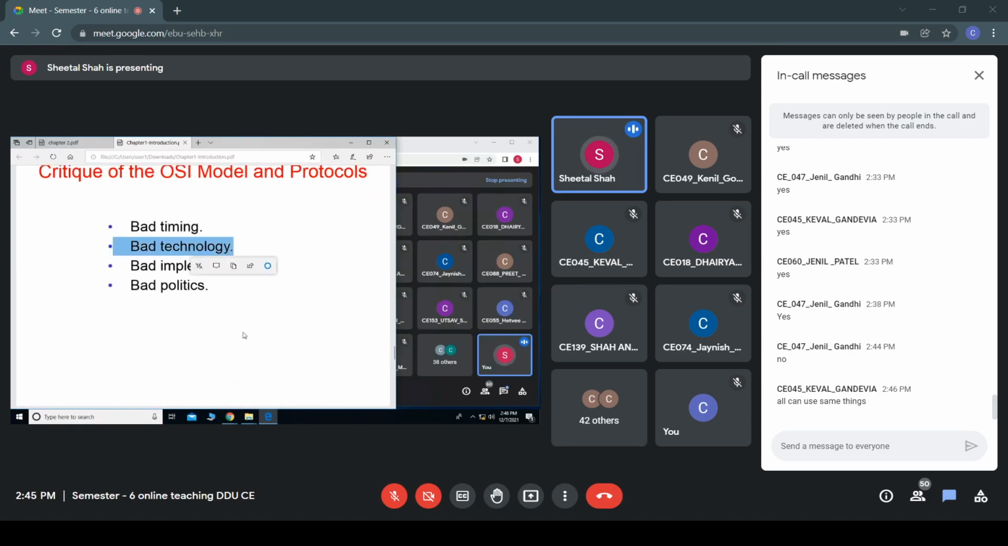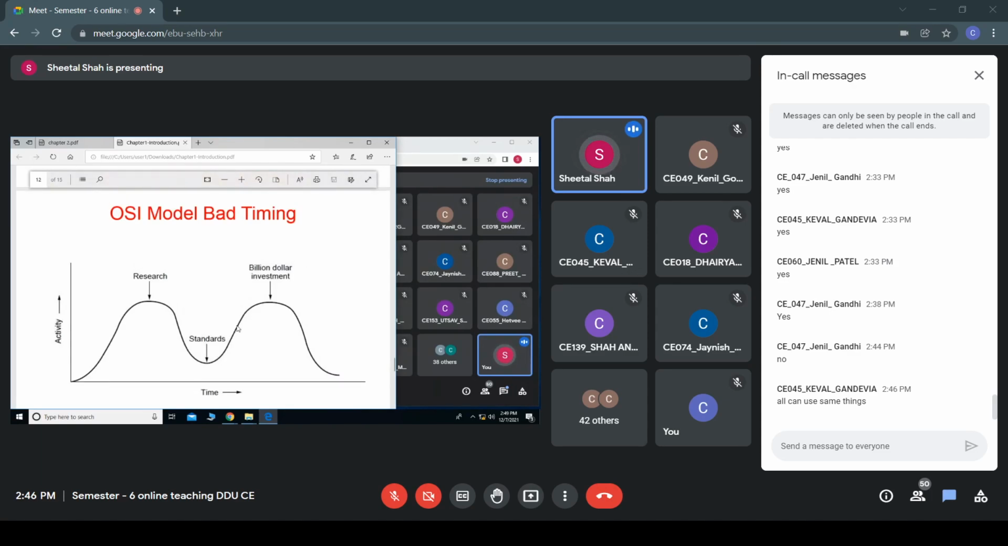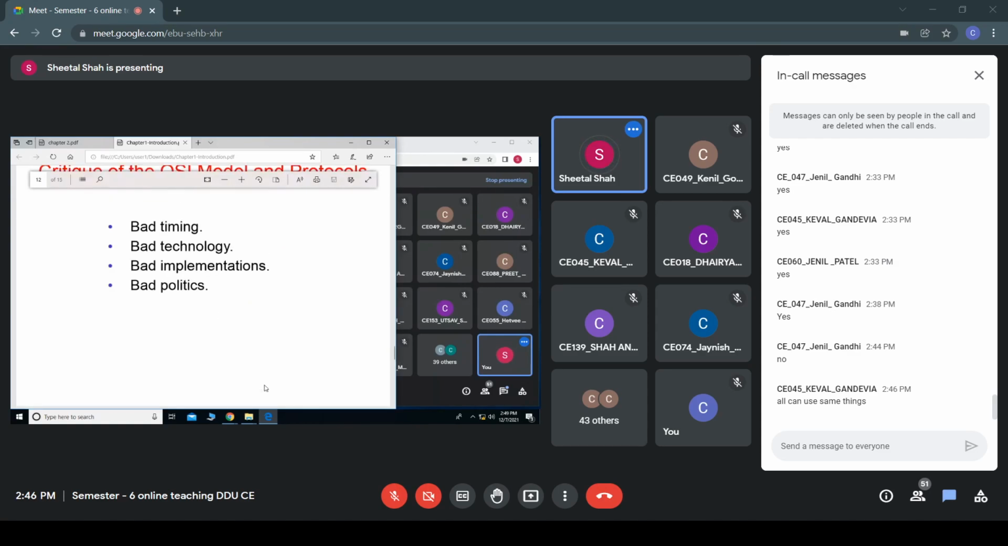Now, the next thing is bad technology. Fine. So here also, since the standards were still not mentioned, and already, based on the research work, many universities and many researchers had already started implementing this TCP/IP reference model. What they have found is that it came to the market, and many of them started implementing it, and hence the OSI model failed. Fine.